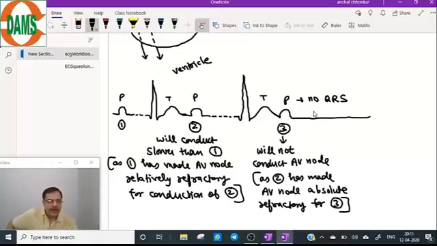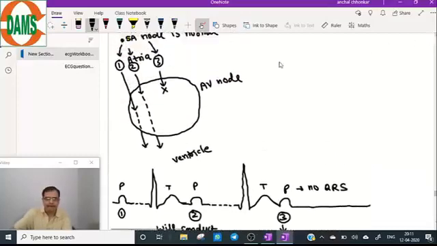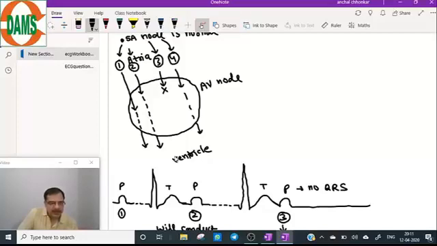Now what will happen? Come to the fourth cycle. By the time the fourth impulse comes into the AV node, it will recover from its absolute refractory period.